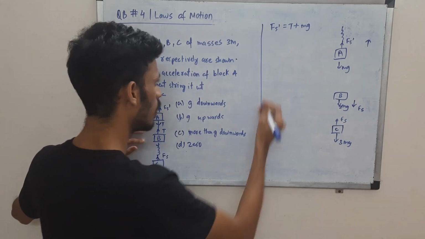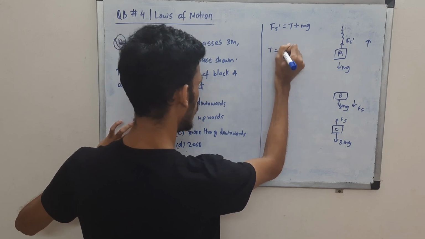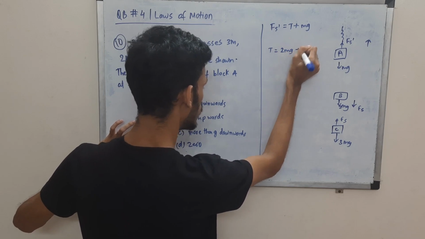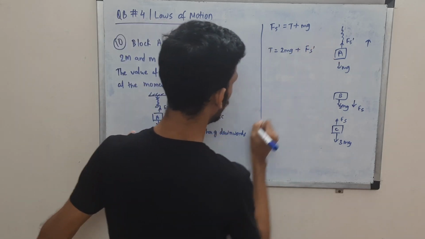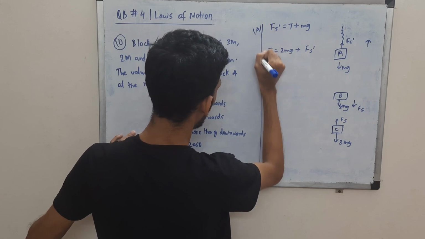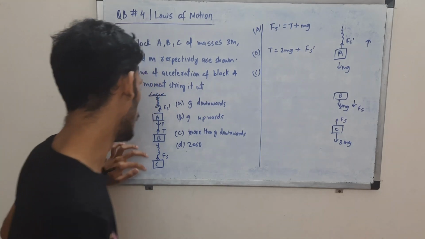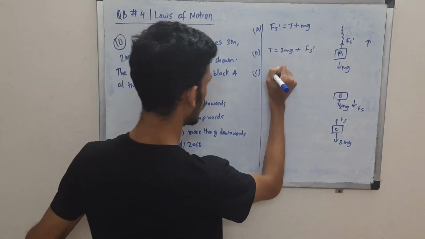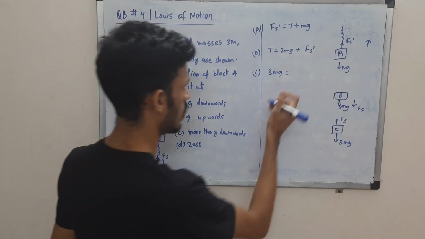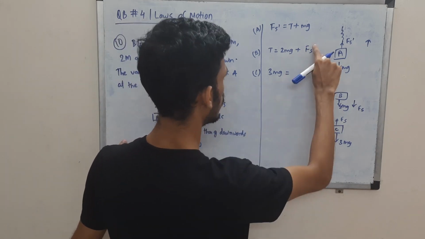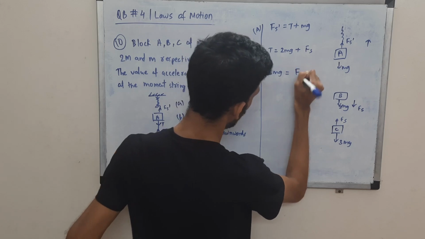For B, what is happening? For B, we'll have T balancing its weight 2 mg plus also there is a Fs prime, right? And finally, this is for A, B and C in the initial case, wherein they are in equilibrium. So the weight of C, which is 3 mg, is balanced by Fs. So this spring is balanced by Fs.